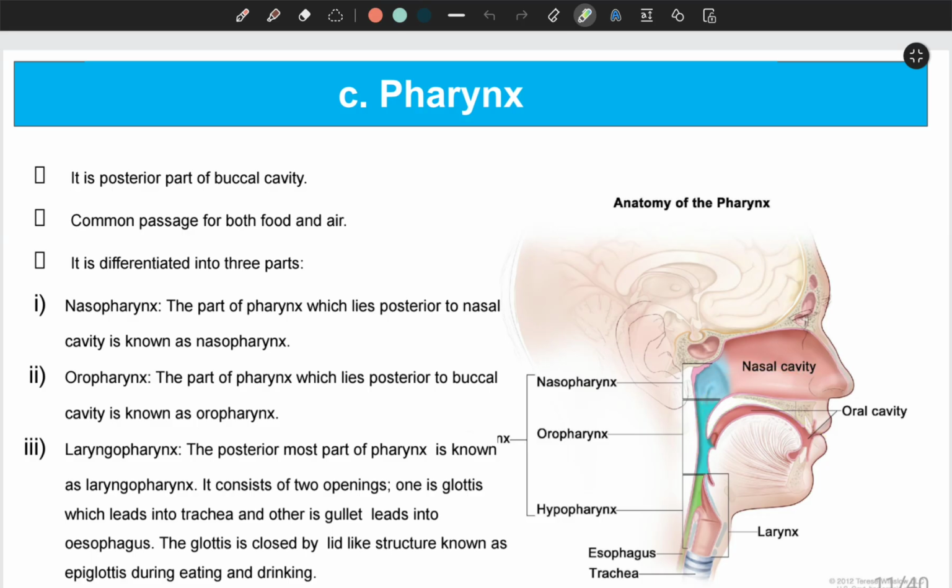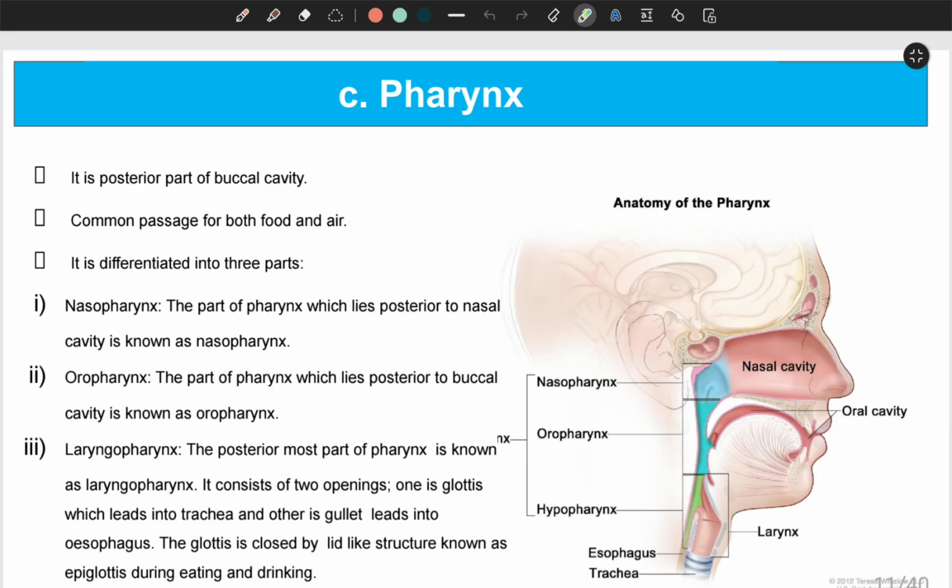And when you look at the pharynx, since it lies behind the nasal cavity and buccal cavity, it is divided into three parts. The upper part is known as the nasopharynx. The middle part, which lies just posterior to the buccal cavity, is called the oropharynx. And the lower part of the pharynx is known as the laryngopharynx or hypopharynx.